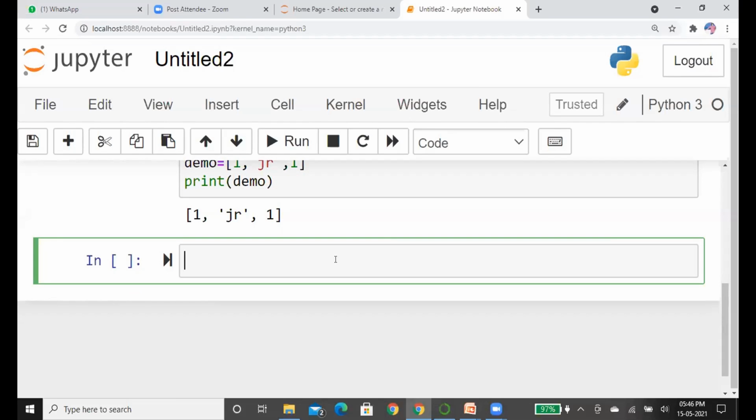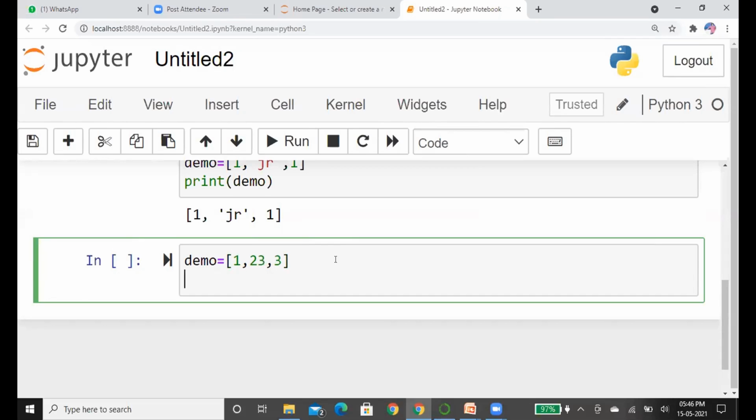Okay, suppose we have a list with 3 numbers. Now we want to print the first element from the list. We already know that it starts with indexing 0.